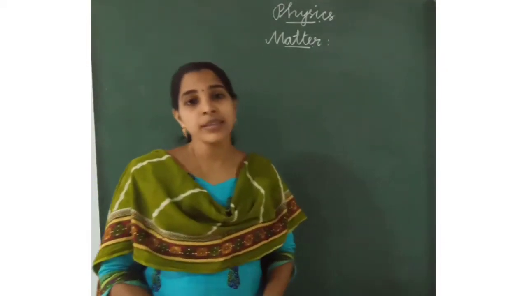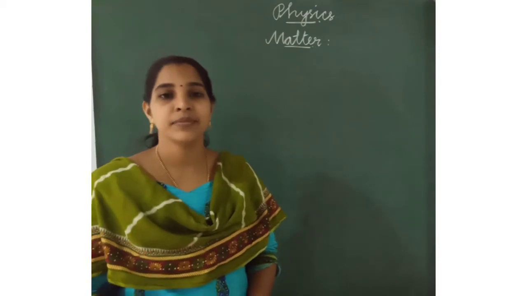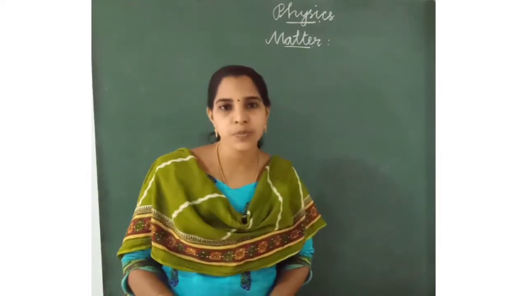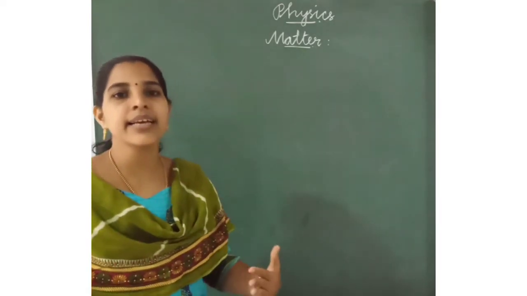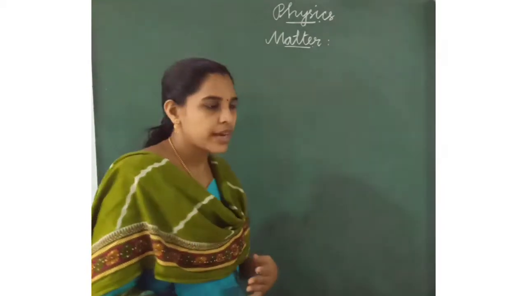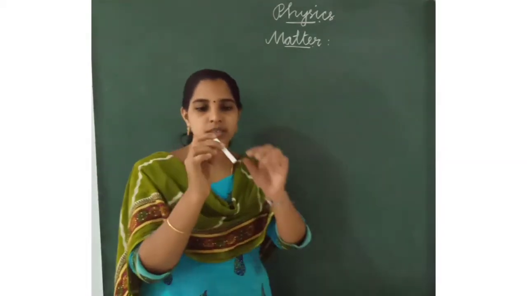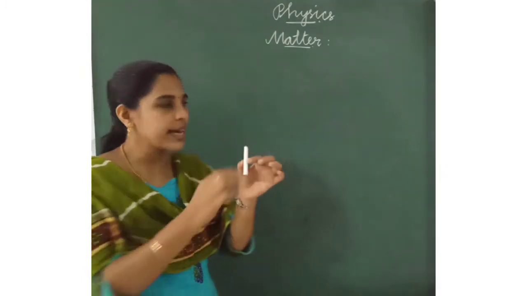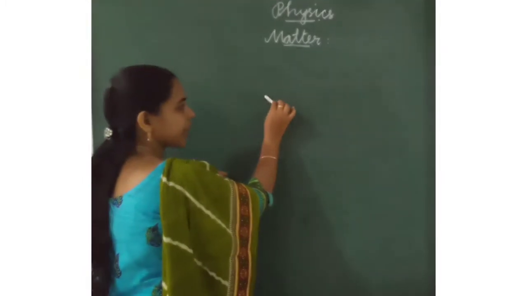Do you remember what is matter? Matter has mass and occupies space. That means anything that has mass and occupies space. For example, a chalk piece has mass and occupies space.